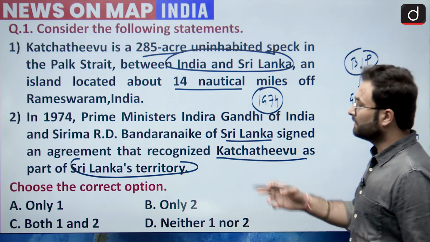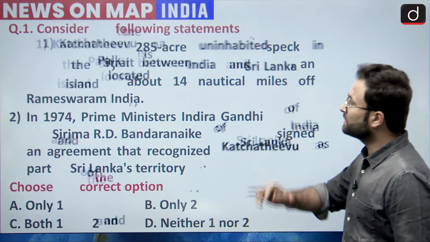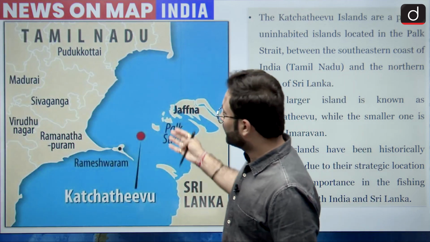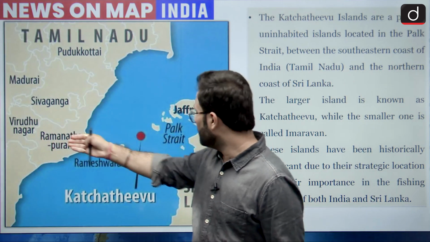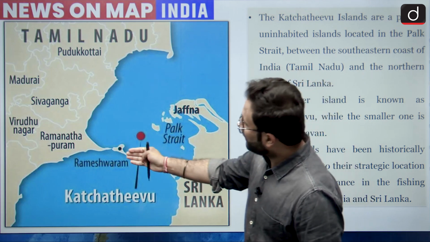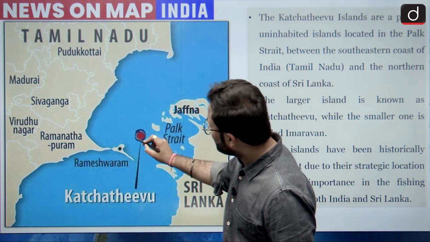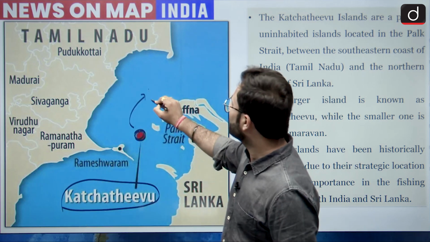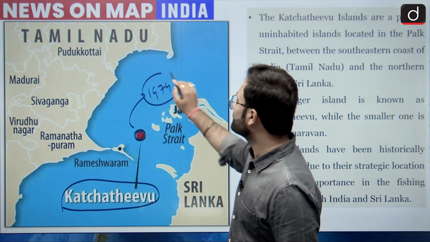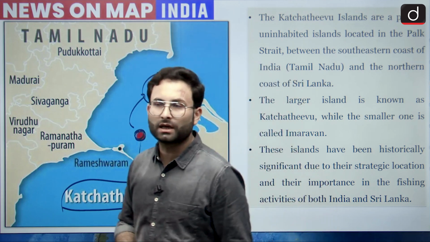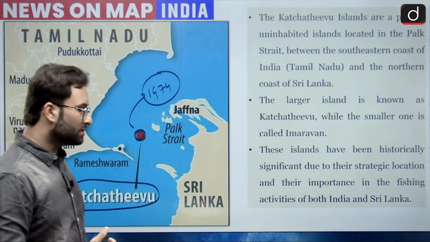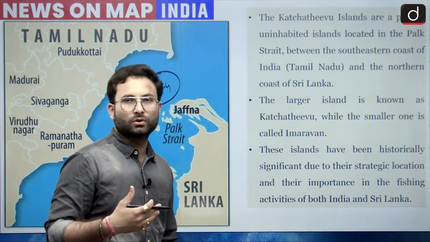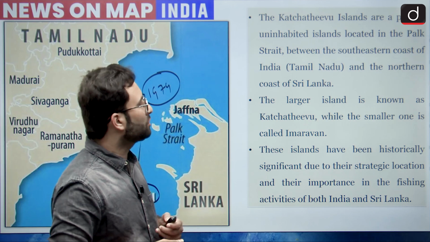So here you have to choose the correct option. Let's see the location of Katchatheevu. Okay, here this is your Palk Strait, and this is Tamil Nadu of India, and this is Sri Lanka, and above Rameshwaram we have this particular island, that is Katchatheevu. So this island was given to Sri Lanka in 1974, and recently it has been discussed because we are trying to get it back. Though the Sri Lankan side is saying that there is no official statement about this, yet the government is trying to get it back. That is what the claims of the government are.